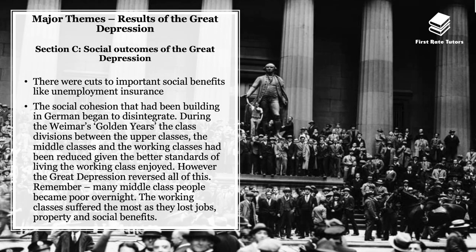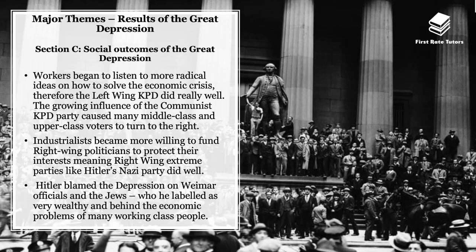Remember, many middle class people became poor overnight, and the working classes suffered the most as they lost their jobs, property and social benefits. As a result, workers began to listen to more radical ideas on how to solve the economic crisis. Therefore, the left-wing KPD did really well, and the growing influence of the communist KPD caused many people in the middle classes and upper classes to turn to the extreme right, and of course this is what caused Hitler to do so well.